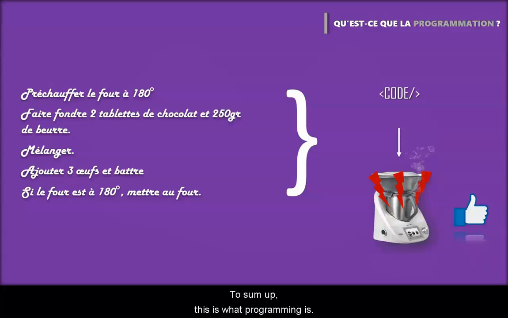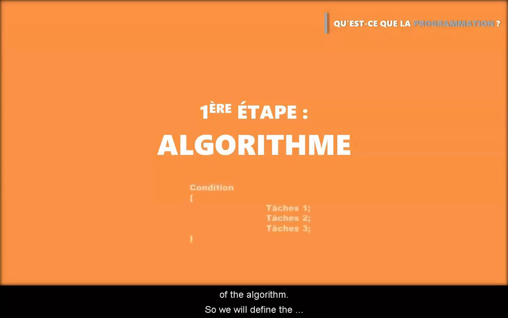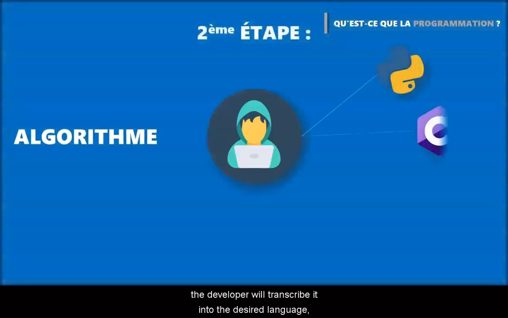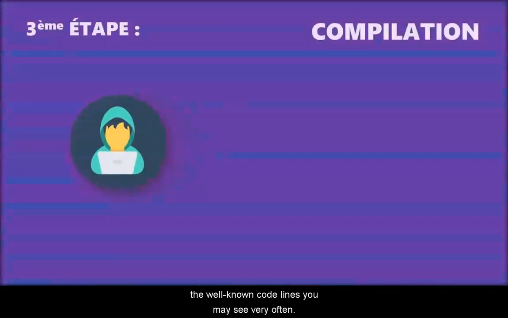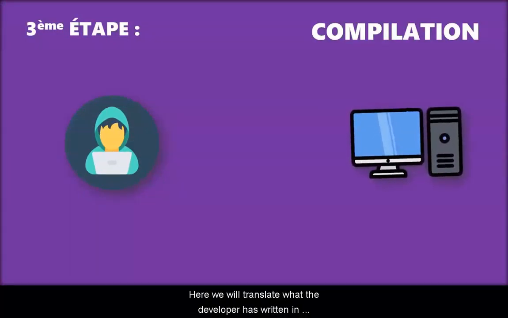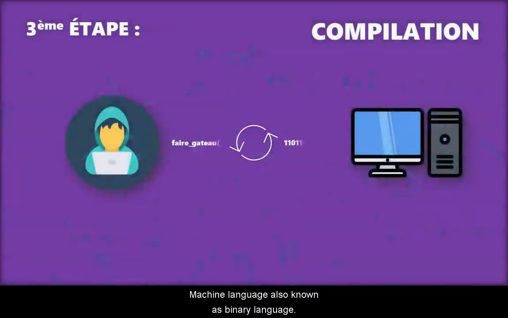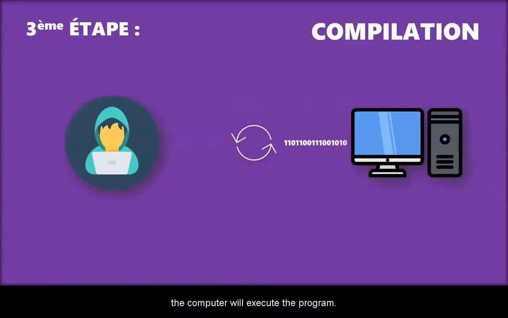To sum up, this is what programming is. First of all, we have a step of conception of the algorithm. So we will define the instructions, the information, and the conditions to obtain what we want. Then, once the algorithm is designed, the developer will transcribe it into the desired language, the well-known code lines you may see very often. Finally, we have the compilation step. Here, we will translate what the developer has written into a machine language, also known as binary language. Indeed, a computer only understands the binary language, 0 and 1. Once translated, the computer will execute the program.